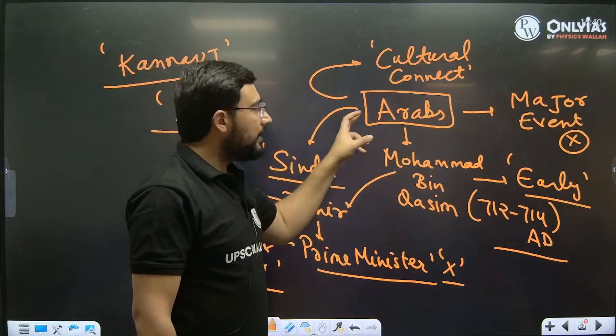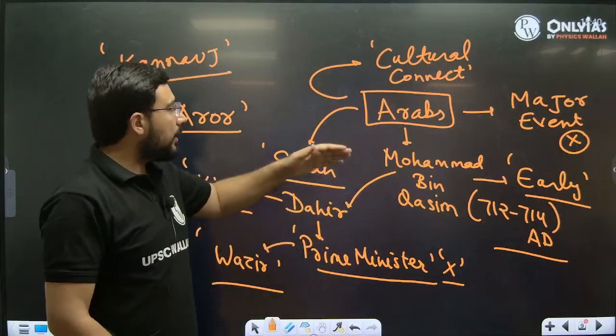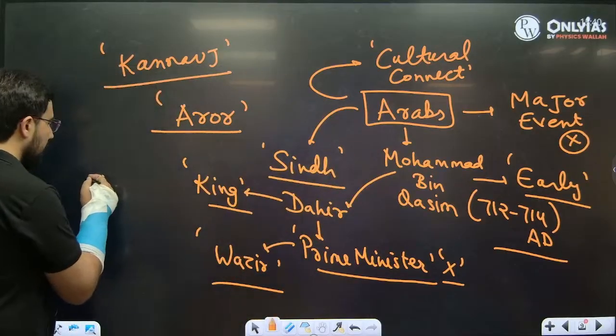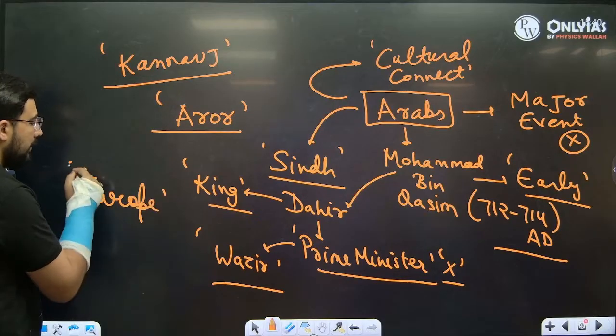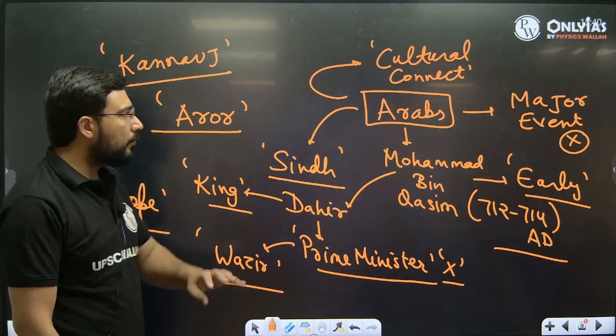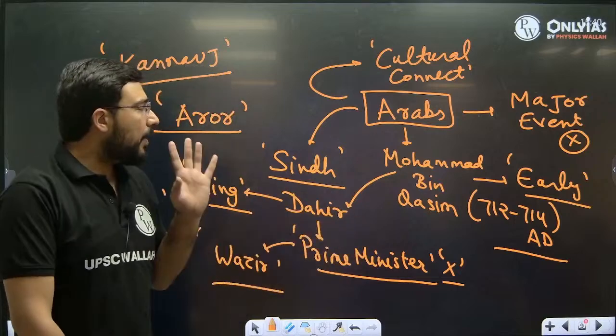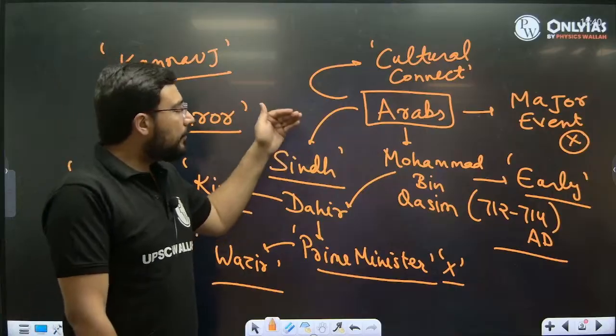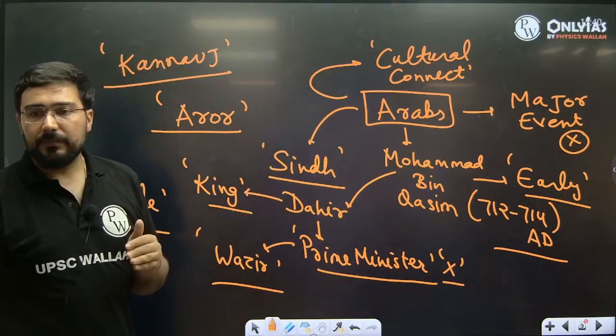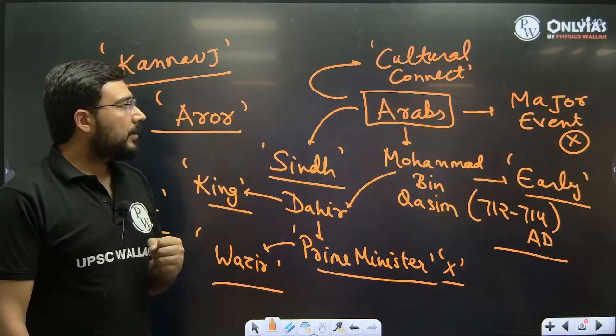They were copied by these Arabs, and through the Arabs eventually India was now linked with the Europe at the cultural level, not at the level of politics, not at the level of any empire creation, only at the level of culture.